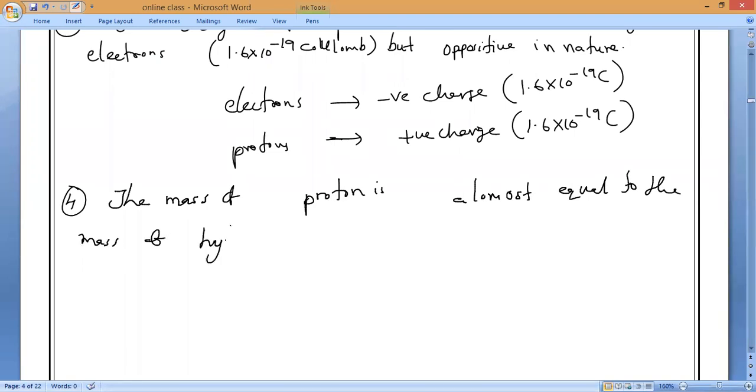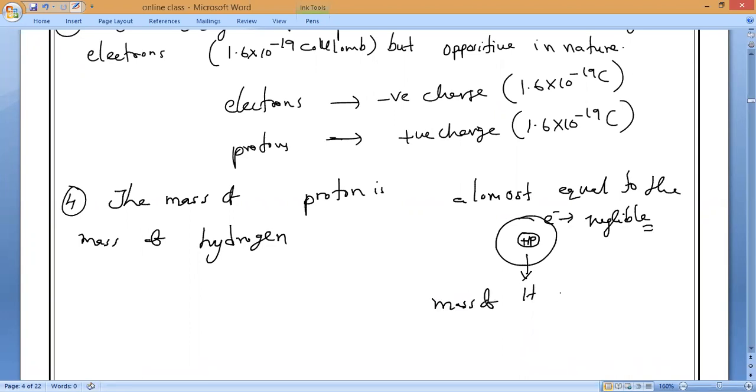Why am I saying hydrogen? Because even though it has one electron, no neutron is present. Only one positive charge and one electron. So electron mass is negligible, and its mass is almost equal to the proton.